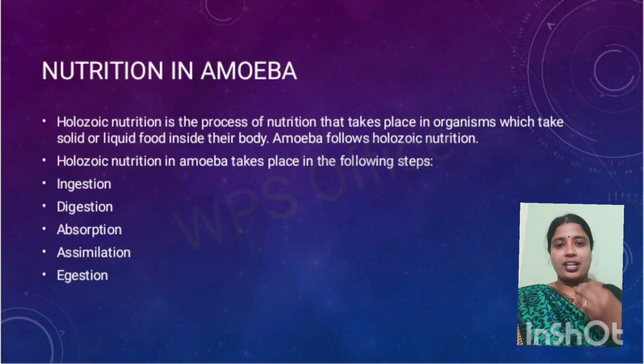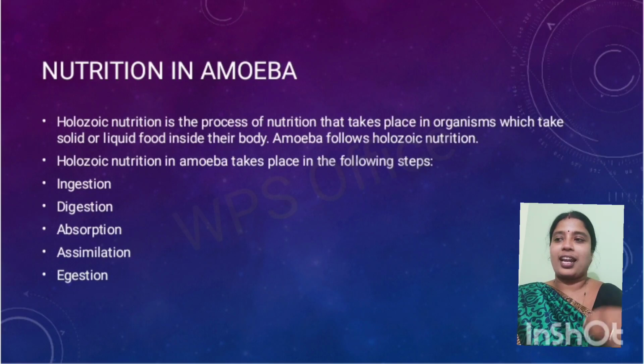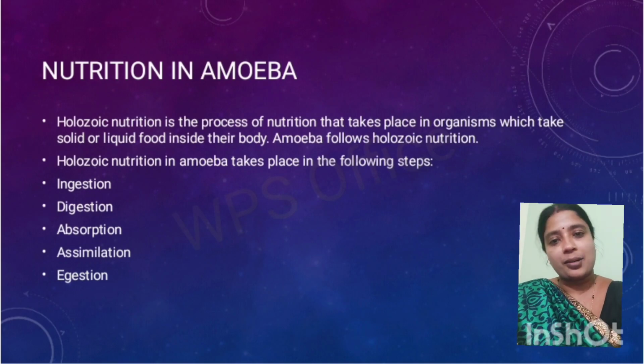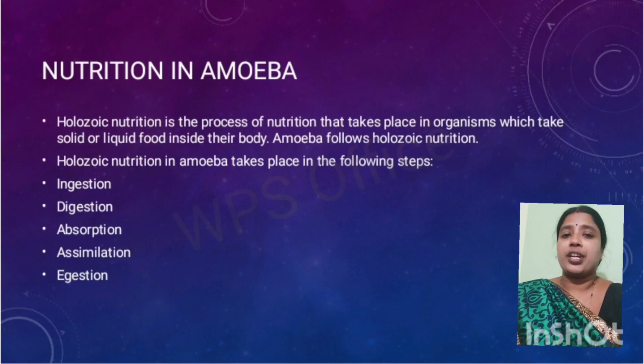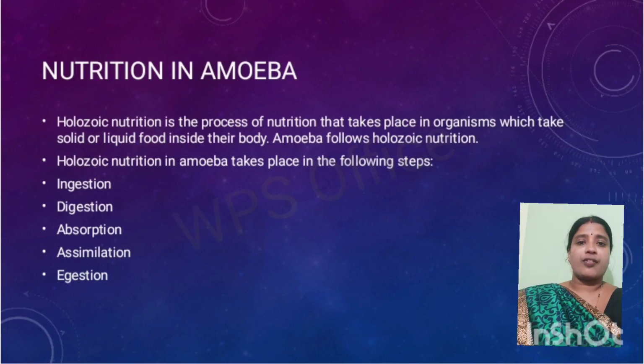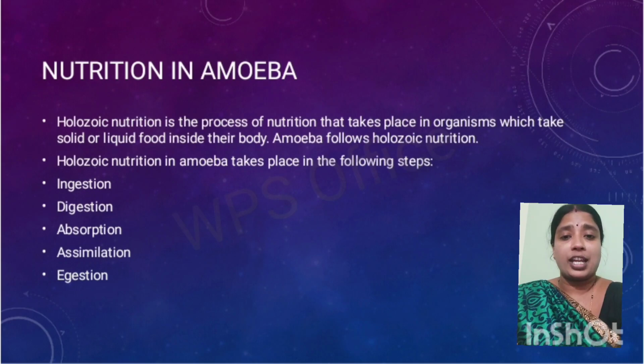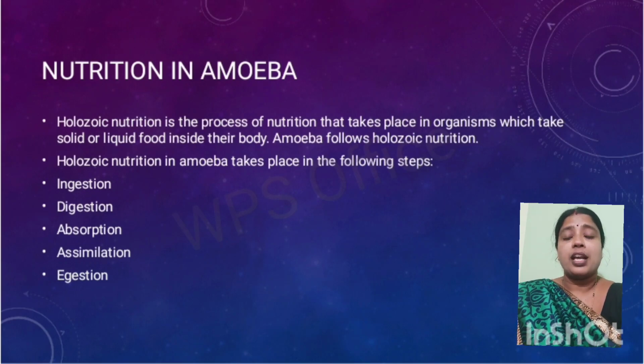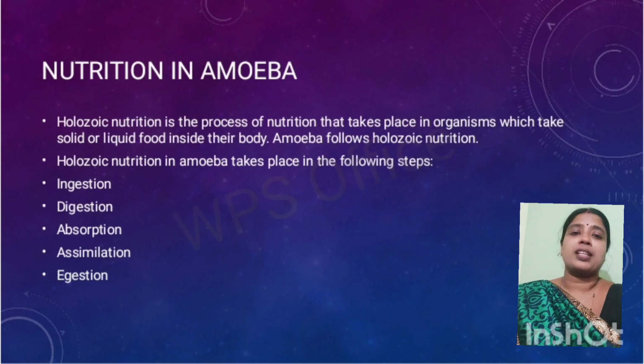That is the intake of food, then digestion of the food with the help of enzymes, then absorbing all the nutrients, then sending all those nutrients to the required places, and then removing the undigested part. These are the general processes of nutrition that take place in any organism, in animals. These general processes also take place in amoeba.